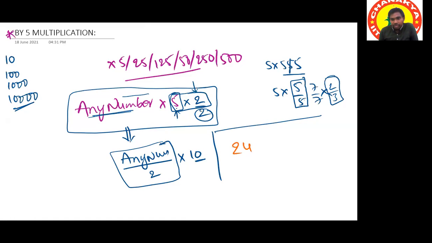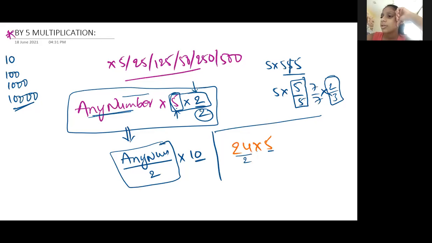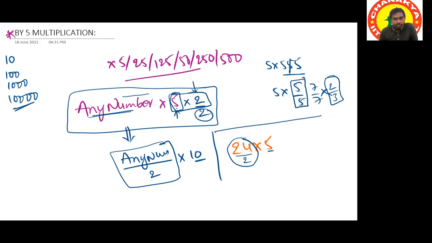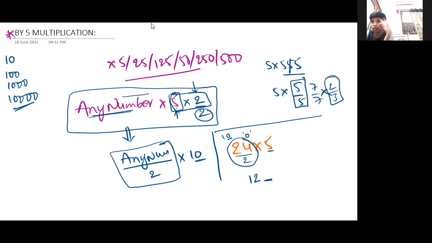First, I'm taking some 24 into 5. So what we have mentioned here, any number instead of multiplying by 5, we can divide by 2. Divided by 2, what is the result of this? 12. After 12, we need to reserve one position because we have converted 5 into 10, right? 10 consists of only one digit. After 12, we have to reserve one digit. And that one digit should be filled by the remainder after dividing 24 by 2. What is your remainder? 0. If 0 is the remainder, simply put the last digit as 0.